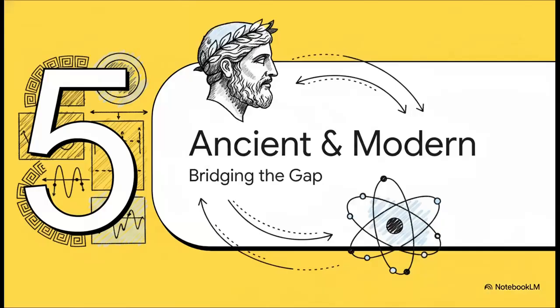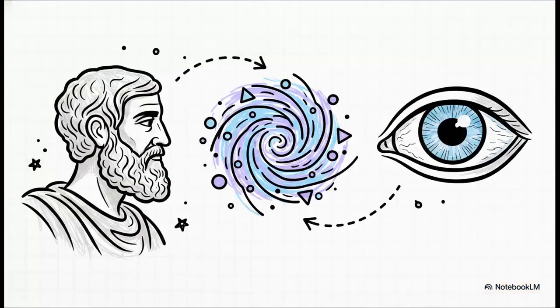Let's wrap it up with Section 5, Ancient Wisdom, Modern Science. So how do we tie this beautiful 2,500-year philosophical loop together in our explainer today? How do we reconcile the sheer genius of the ancients with the precision of modern physics? Well, it turns out that after spending billions of dollars on vast underground colliders and developing incredibly complex math, the deepest philosophical truths of quantum mechanics were already conceptualized by guys sitting in togas without a single microscope.